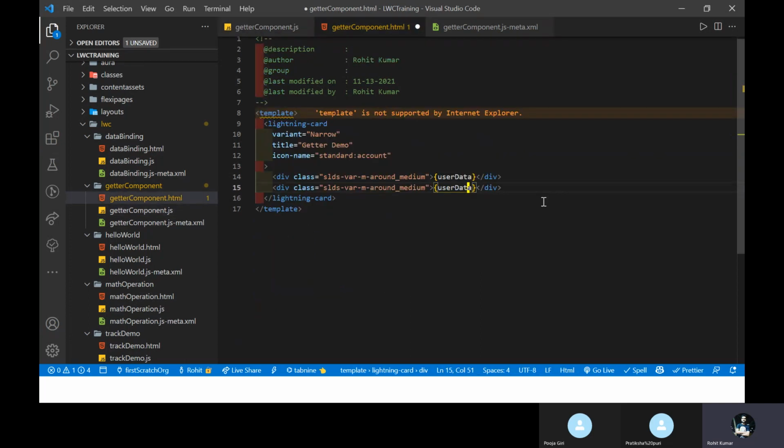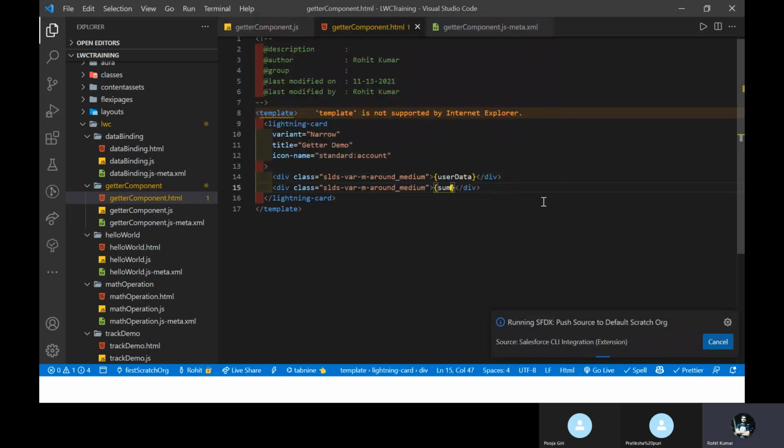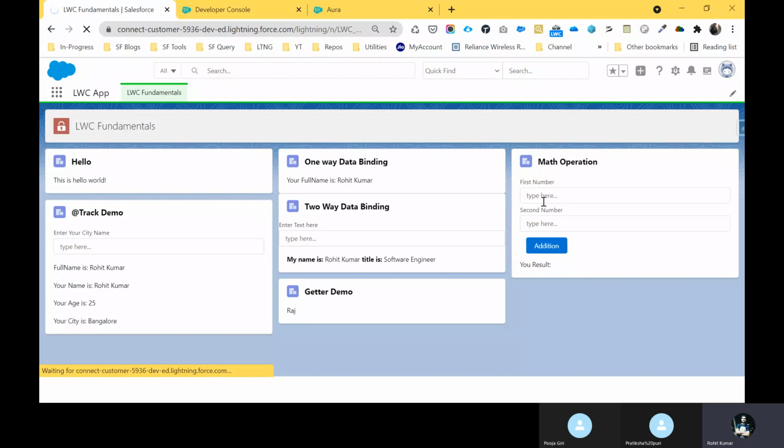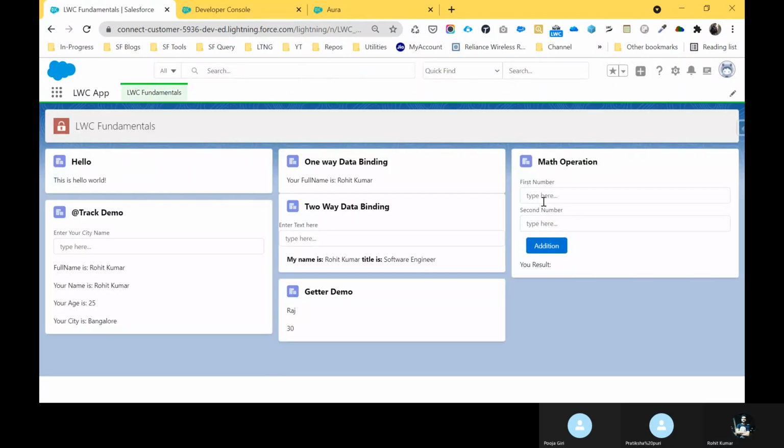Control C, paste it here and deploy this code, and after some time you can see the output, as we expect. Just refresh this one, and now you can see my output Raj and 30, right? Is it clear for you?